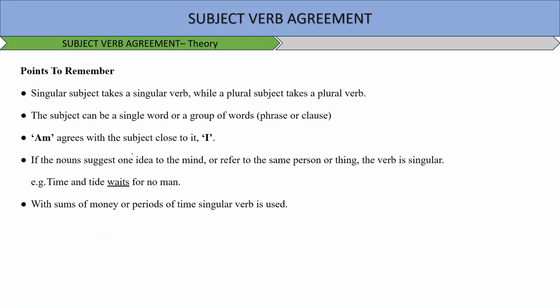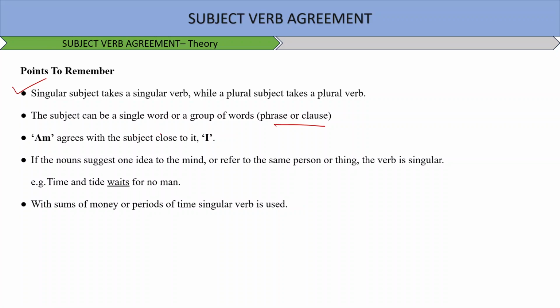Now there are certain points which you need to remember whenever you answer any questions related to subject verb agreement, and every sentence will always be a combination of subject verb agreement. Singular subject takes a singular verb while plural subject takes a plural verb. Simple, easy to remember. The subject can be a single word or a group of words, phrase or clause.